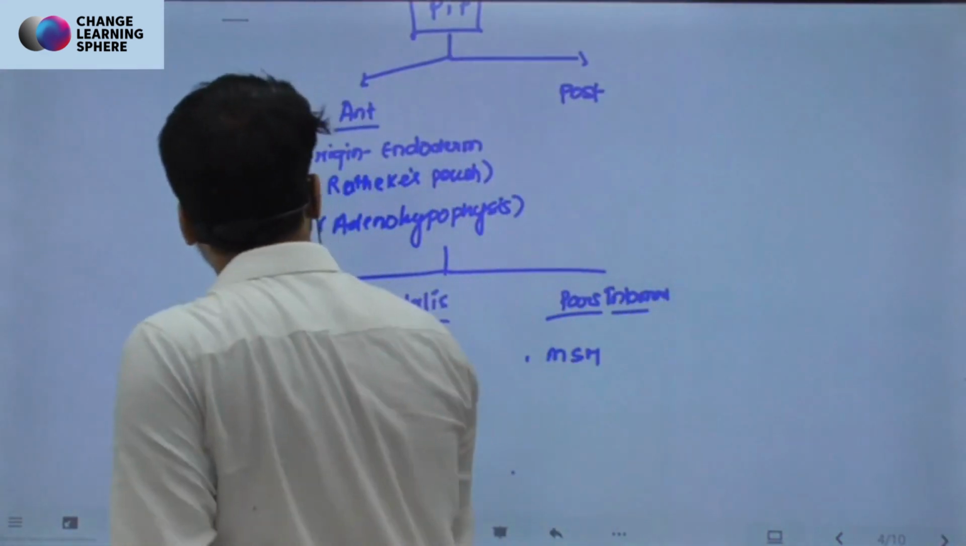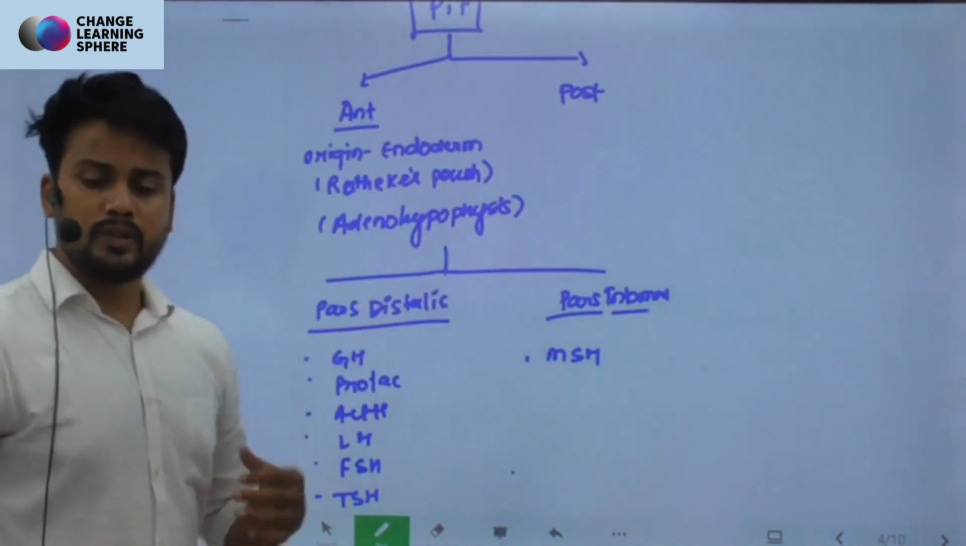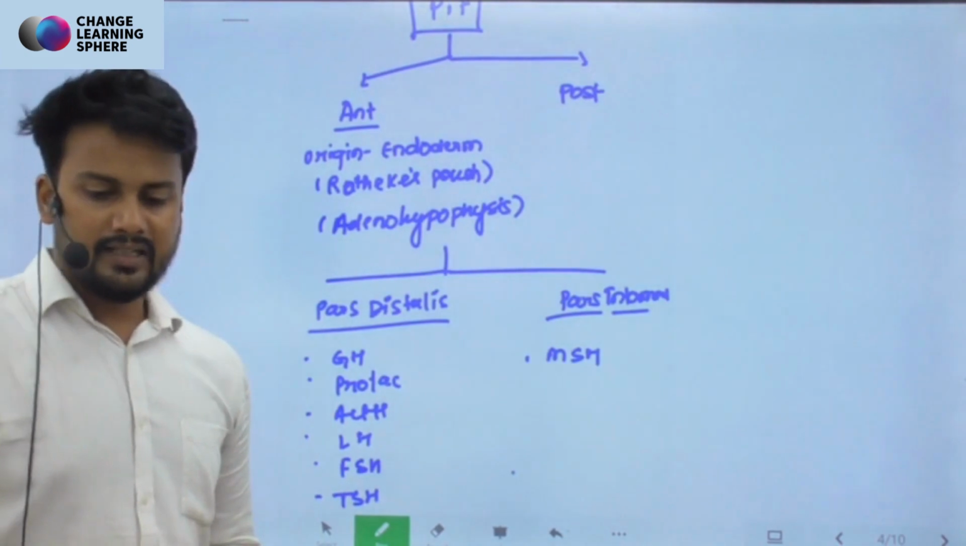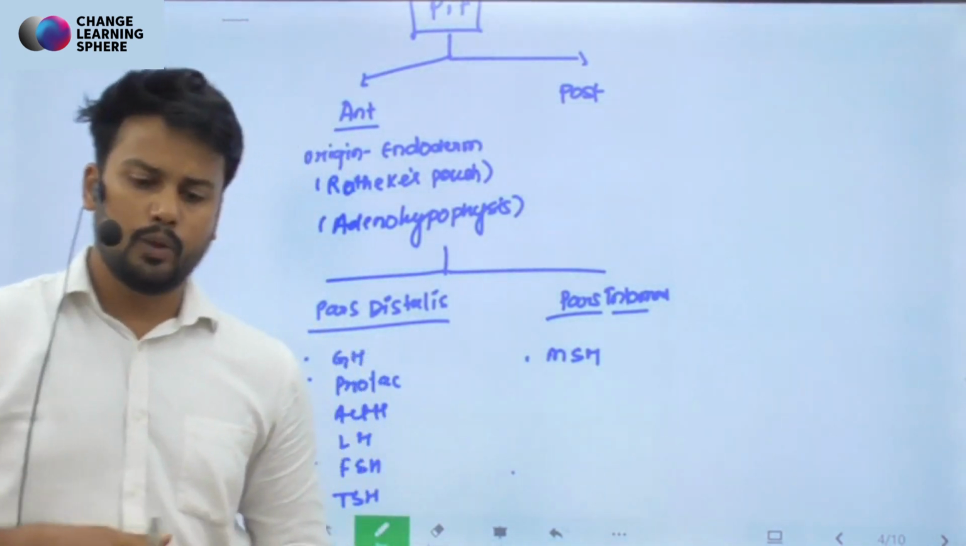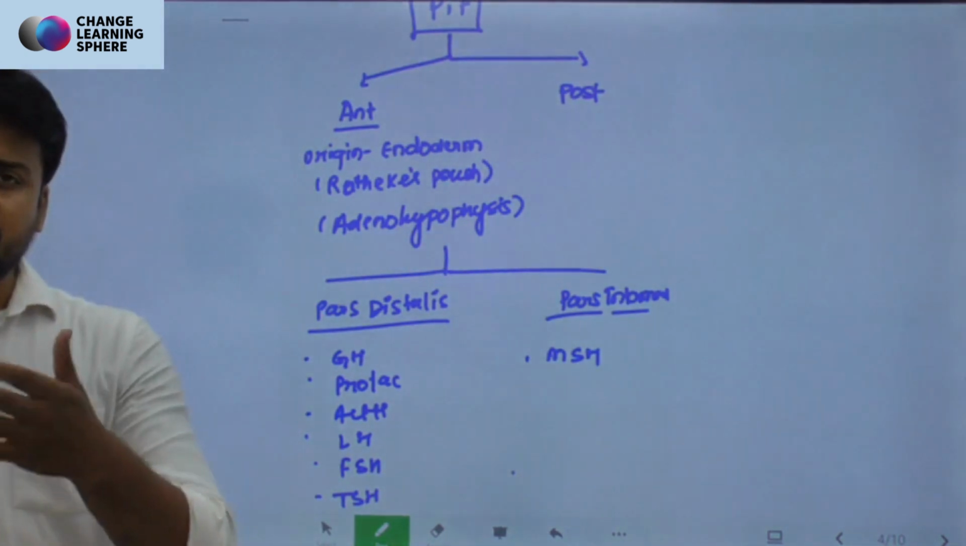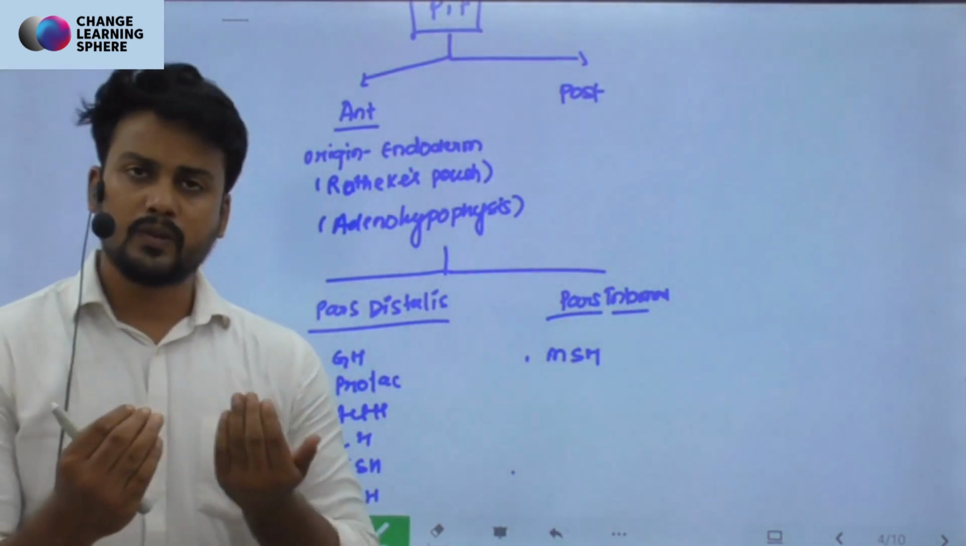Coming to its parts, like I discussed, it is divided into anterior and posterior part. You know, in the anterior part there is a portal system, the hypophyseal portal system, in which the inhibitory and releasing hormones from the hypothalamus will come, right? And then we have this posterior part, right?